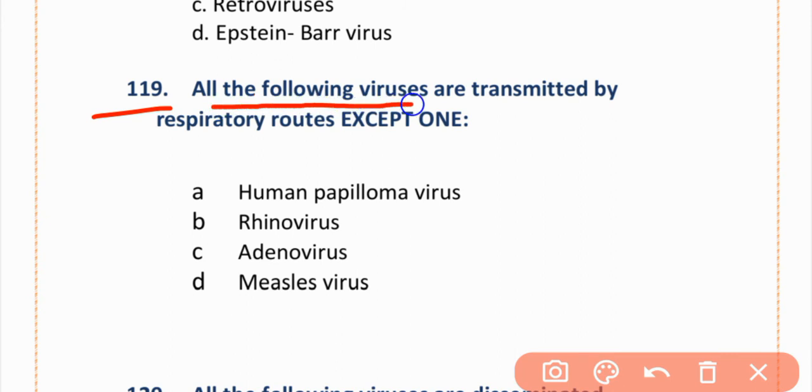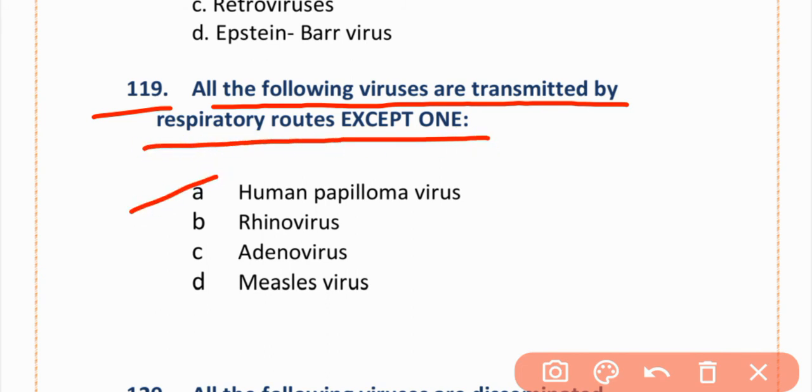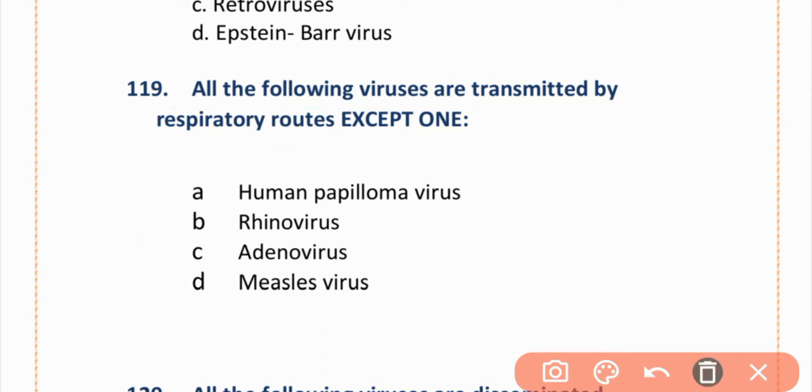MCQs number 119. All of the following viruses are transmitted by respiratory routes except one: human papillomavirus, rhinovirus, adenovirus, measles virus. The correct option is option A, human papillomavirus.